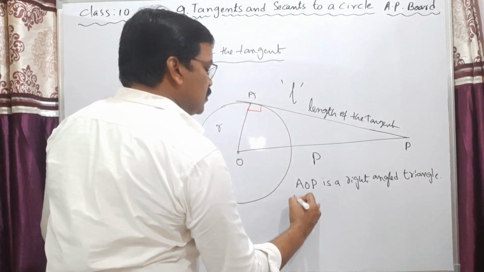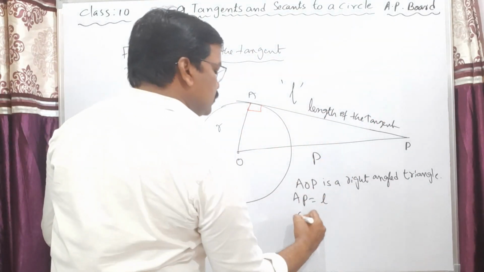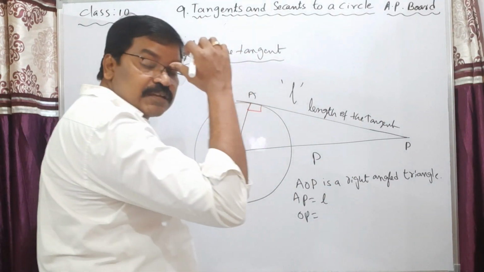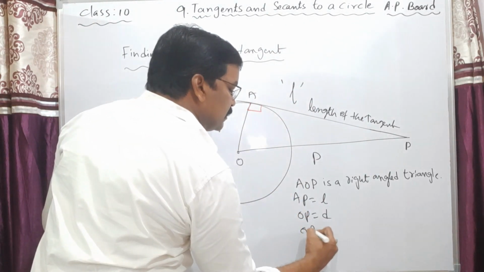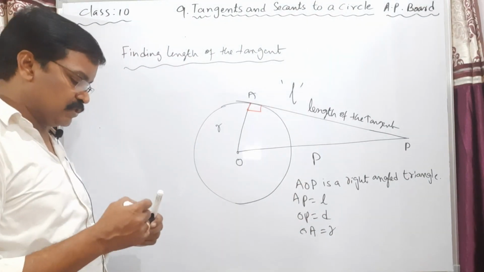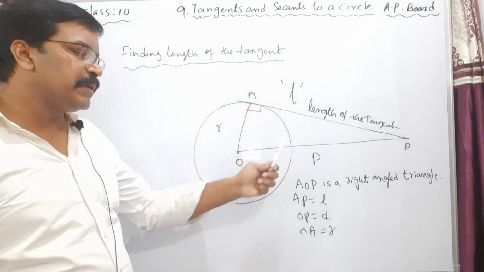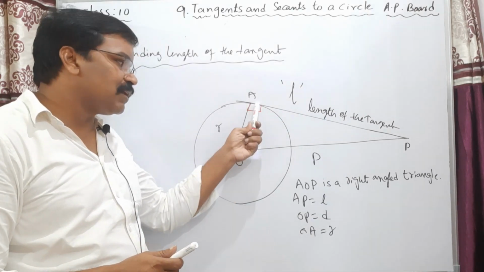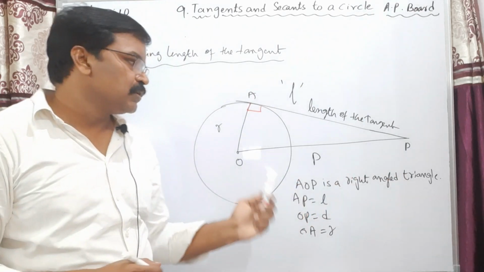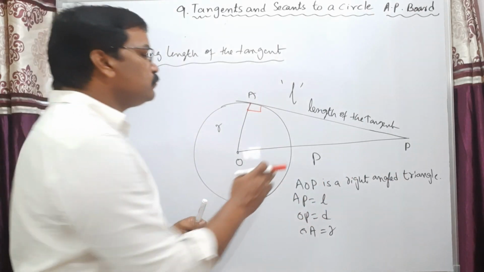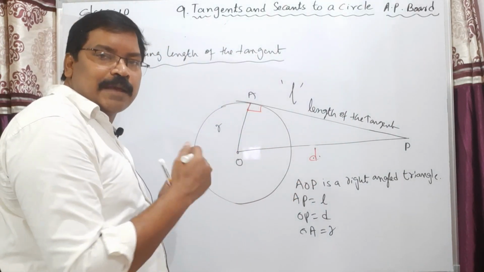Do you know what AP is? AP is equal to the length of the tangent, OP is the distance between the external point and the center of the circle, and OA is equal to the radius. According to Pythagoras theorem, OP is the hypotenuse, because it is exactly opposite to the right angle. Here it is not P, sorry, it is d.